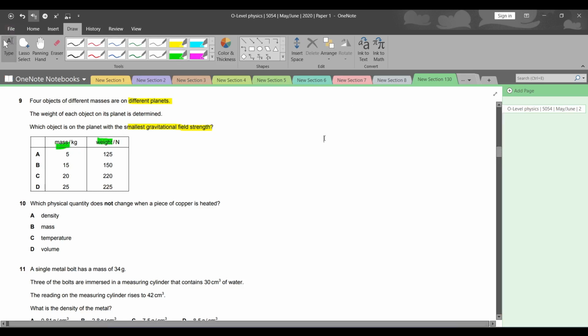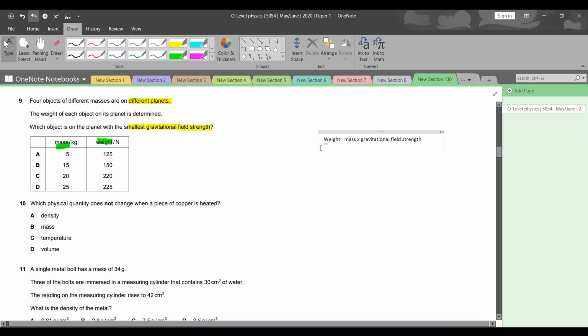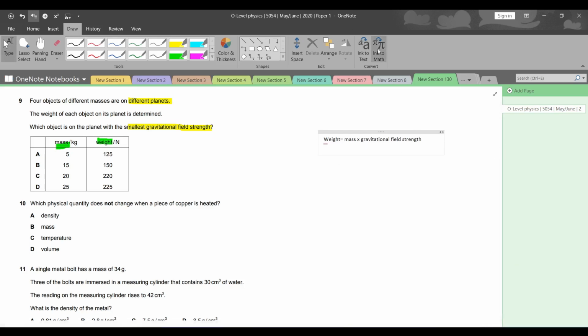That is the formula known as weight is equals to mass into gravitational field strength. ठीक है ना? So what is our weight? हमने gravitational field strength निकालना है, तो we will make the gravitational field strength the subject, right?